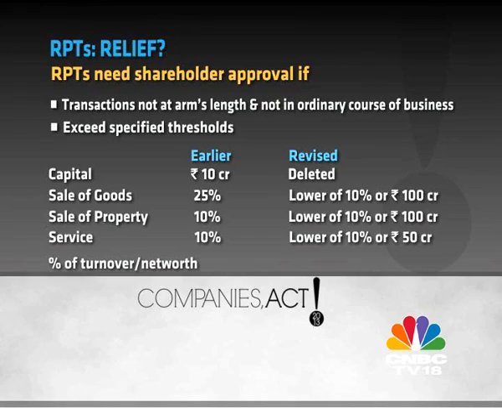Would you say now that even 100 crores is too low a transaction threshold? Because I've heard many in India Inc. over the last week complain saying, well, this goes some part of the way, but not the full way. 100 crores still means that a large number of transactions will have to go to shareholders for approval. Or would you say that, to be fair from a governance point of view, 100 crores is a fairly good limit? Yeah, I think it's a fairly good limit, considering that we have, as I said, a hurdle before that.